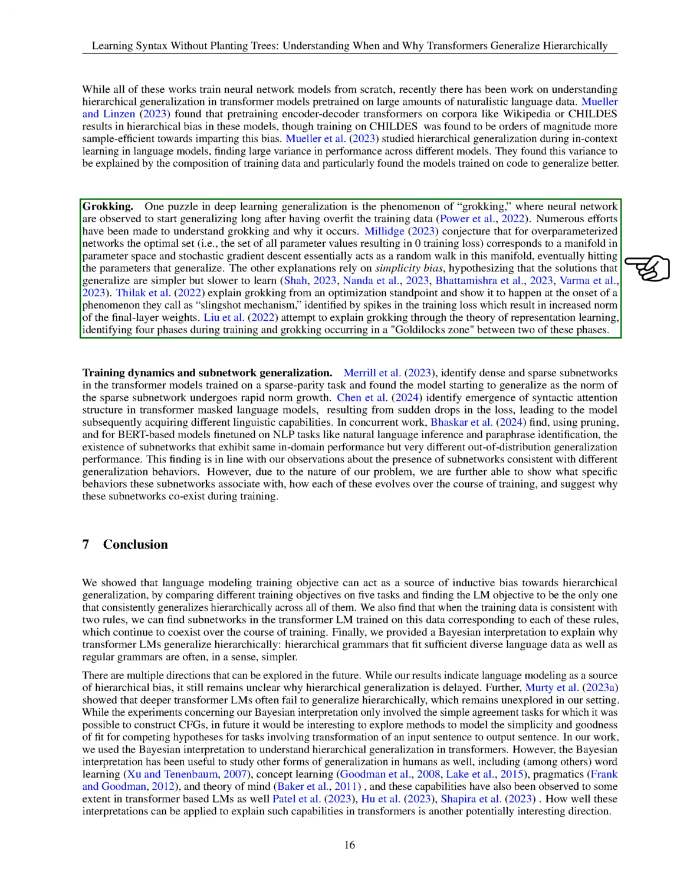One intriguing phenomenon in deep learning is grokking, where neural networks begin to generalize well after initially overfitting the training data. Various explanations have been proposed for grokking, including the idea that simpler solutions that generalize better may take longer to learn. Researchers have also identified phases during training where grokking occurs in a Goldilocks zone.